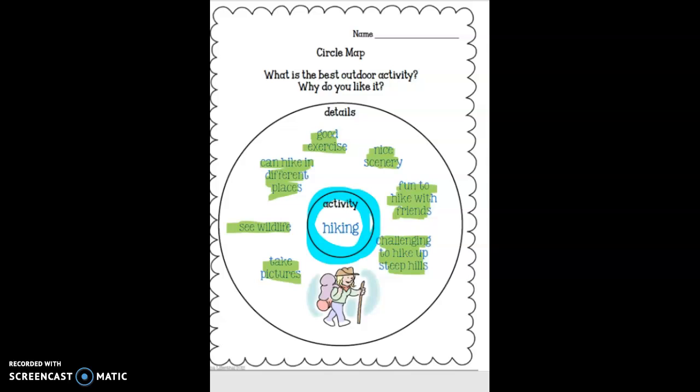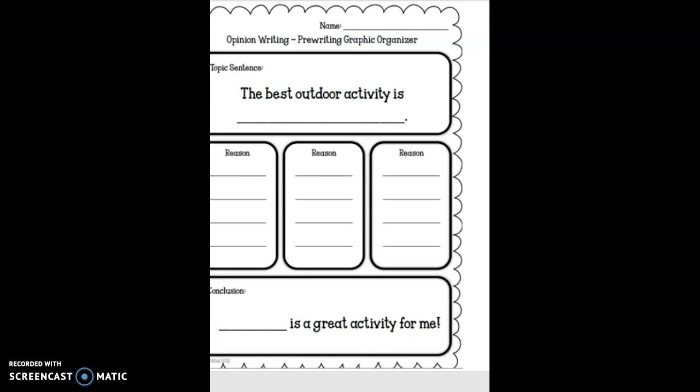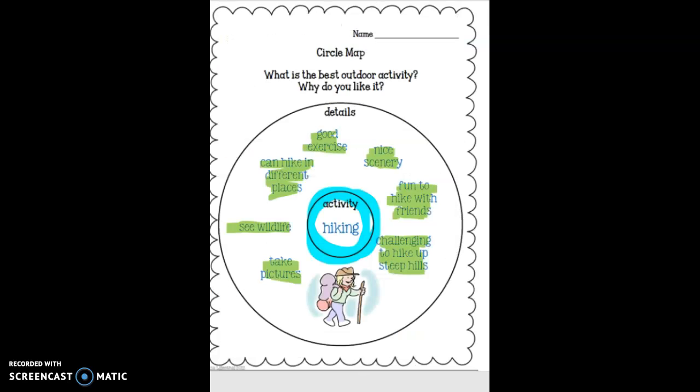Now, when you go to do our graphic organizer tomorrow, you will have lots of details and ideas for yours. I'm excited to see what you decided to write about.